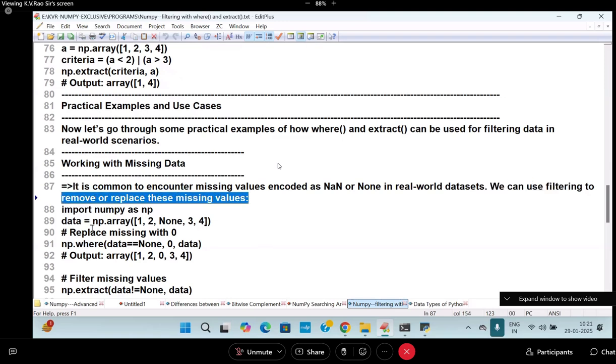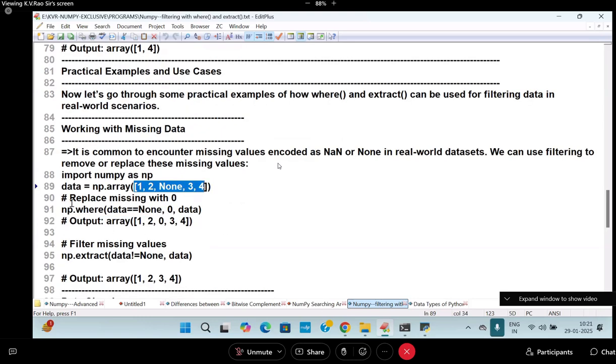We can use filtering to remove and replace these missing values. How can I replace these values? np dot, this is my data with missing data. I am going to use where. np dot where, if data is equal to None, if the data contains any None value, that None value can be replaced with what? Zero, in the data place. So this is another variety of the where function. Wherever data becomes None, in that place we write zero.